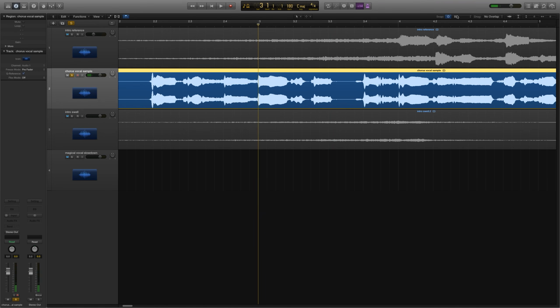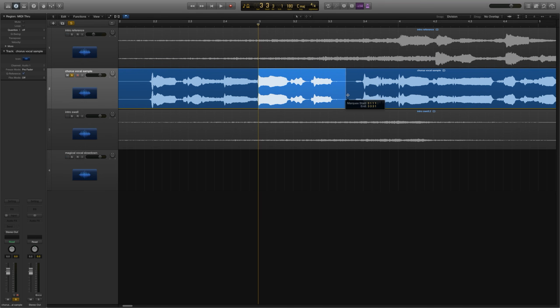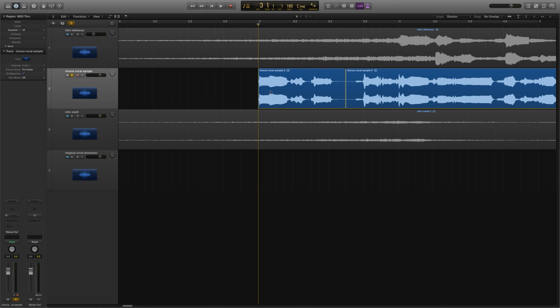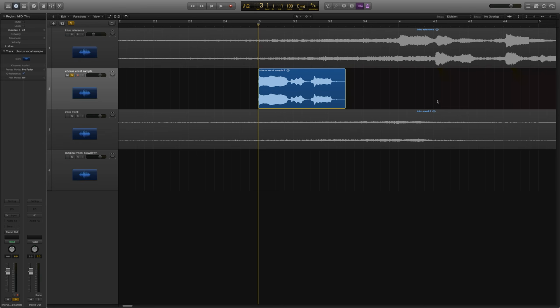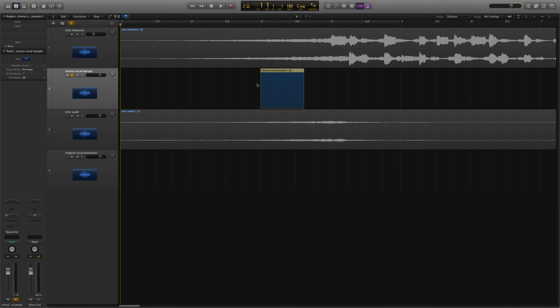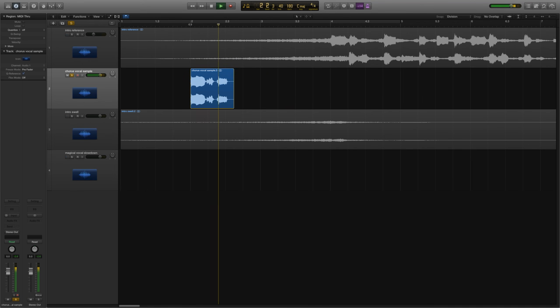I'm going to use my snap mode on division, and I'm going to use my marquee tool, and I'm just going to cut out that one little phrase, magical. Just drag over it and click to separate it, and delete the ends. What we've got now is just a little clip that says magical. One thing I'm going to do real quick though is, I don't want it to sound kind of cut off like that.